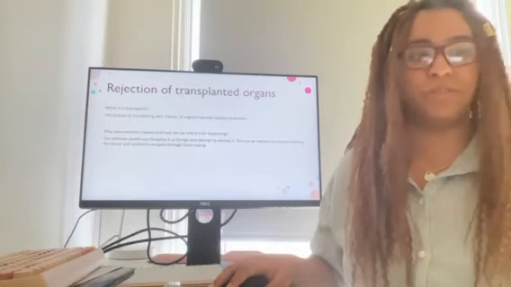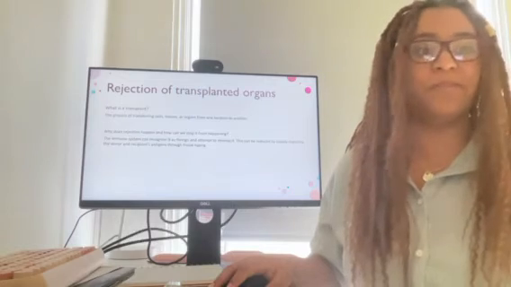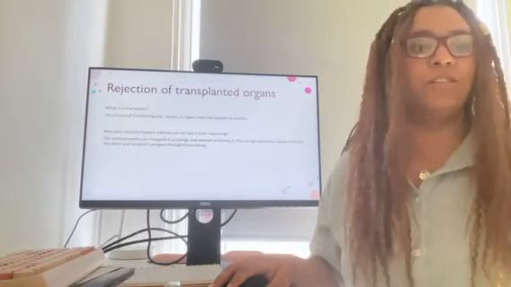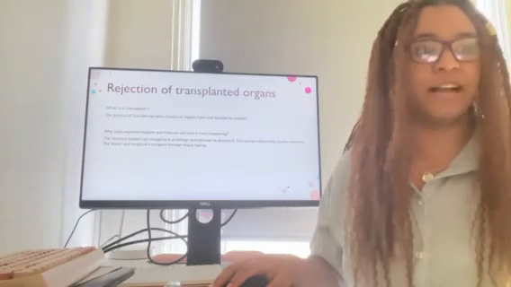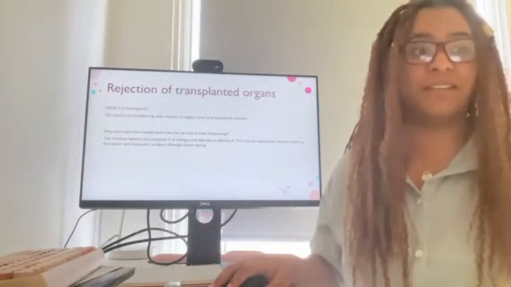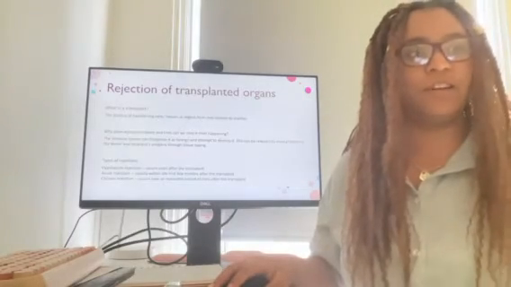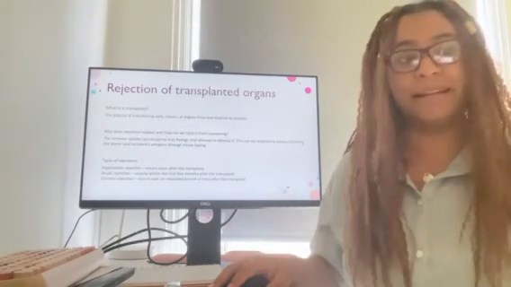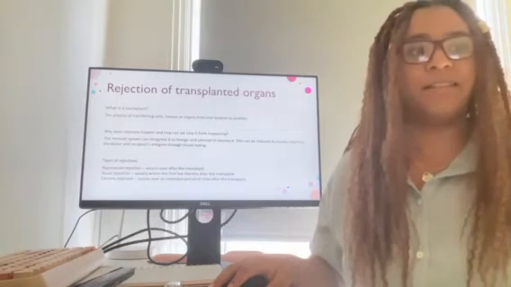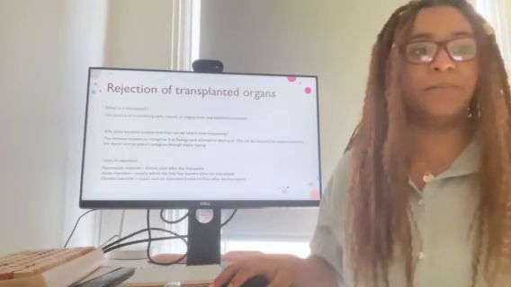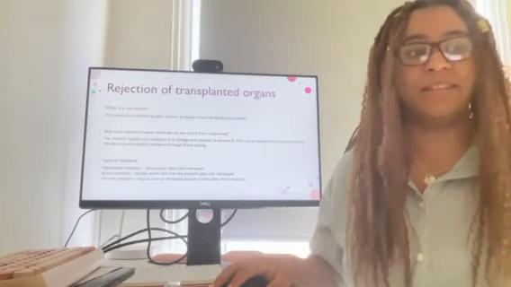Tissue typing ensures that the organ or tissue is as similar as possible, and monoclonal antibodies can be used during or after surgery to knock out the specific T cells that cause rejection. However, rejection does still happen. Hyperacute rejection occurs shortly after the transplant when the antigens are completely unmatched. For instance, if a person is given the wrong type of blood during a blood transfusion, the tissue must be removed immediately so the person doesn't die.